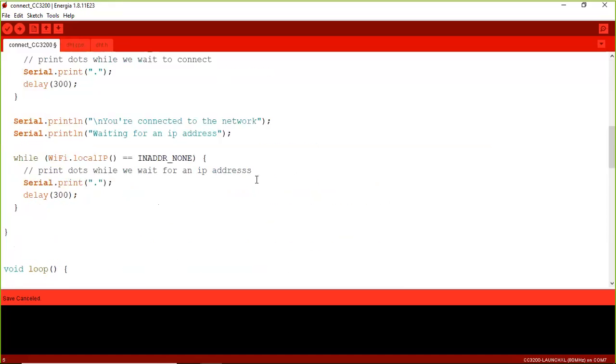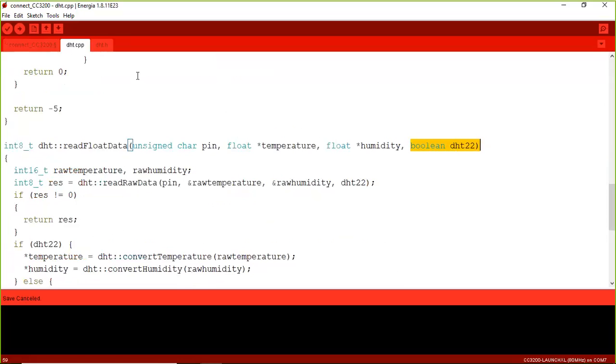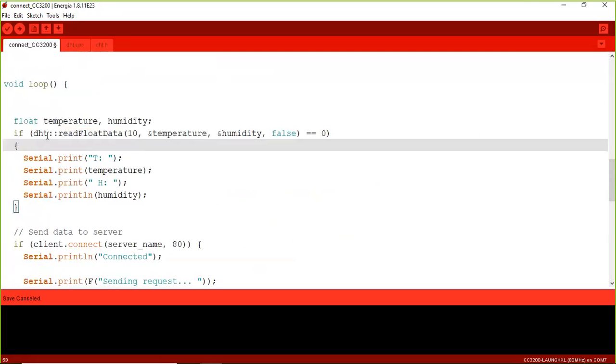Since I am going to use the DHT11 sensor, this parameter must be false in my case. So look at this program in the setup. DHT colon colon, because this is a class, so we need to call the particular static function. In the 10th pin, I have connected my input signal, and temperature and humidity are captured, because I have already declared them as float variables.